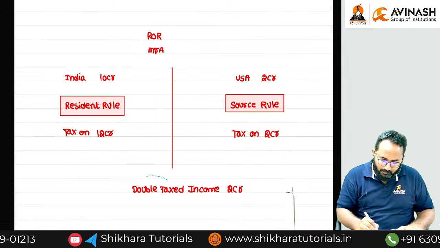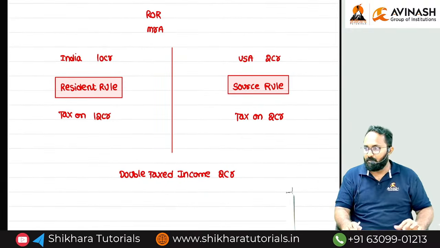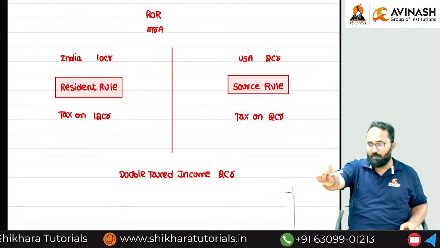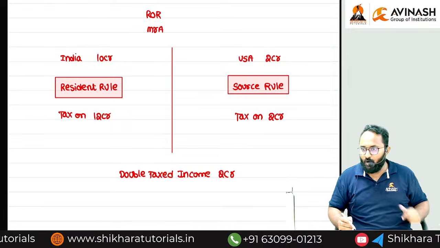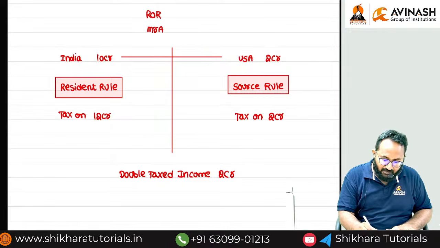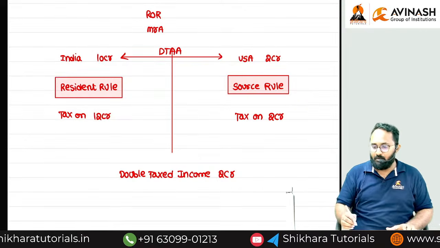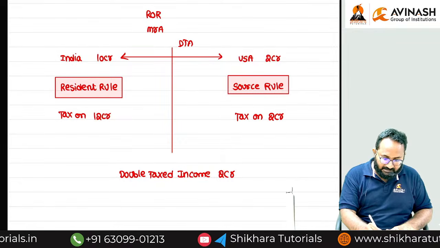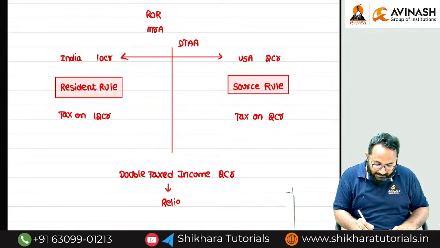If any income is doubly taxed, it leads to tax evasion in future. If only one country asked for tax, we can pay freely. When both countries are asking tax on the same income, how can we pay? So that's why between countries, we have double taxation avoidance agreements. By using these agreements, we can give relief to double taxed incomes.